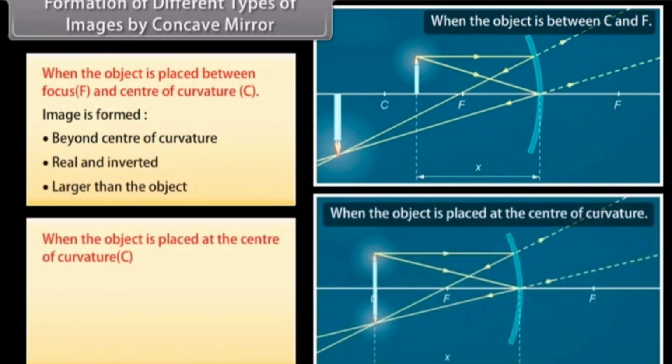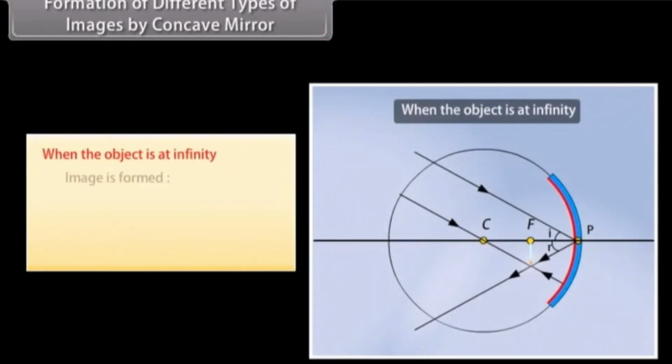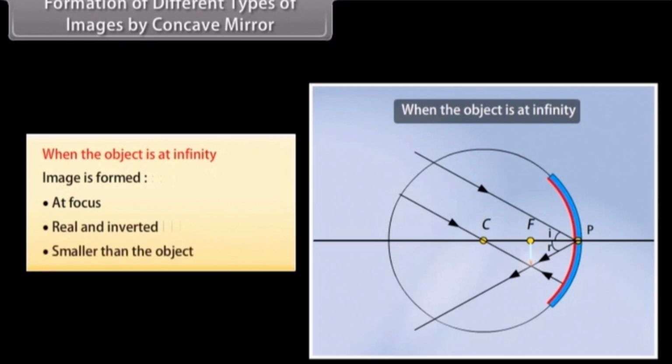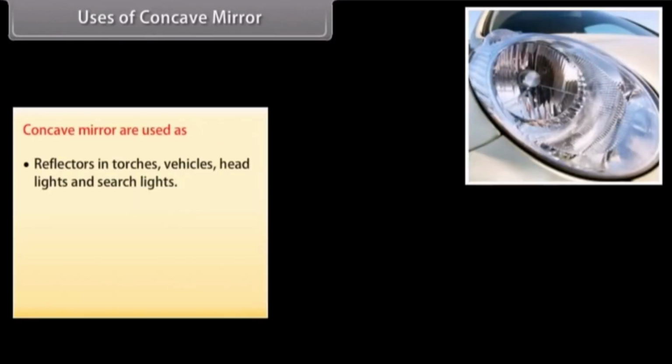When the object is placed at the center of curvature C, the image is formed at the center of curvature C, real and inverted, the same size. When the object is at infinity, the image is formed at the focus, real and inverted, smaller than the object. Uses of concave mirrors: they are used as reflectors in torches, vehicle headlights and searchlights.